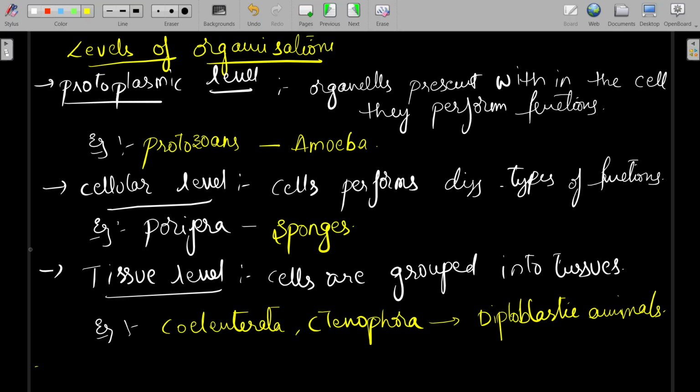Next, the organ level of organization. Tissues are grouped into organs to perform different types of functions. Examples are Platyhelminths. These are triploblastic animals.